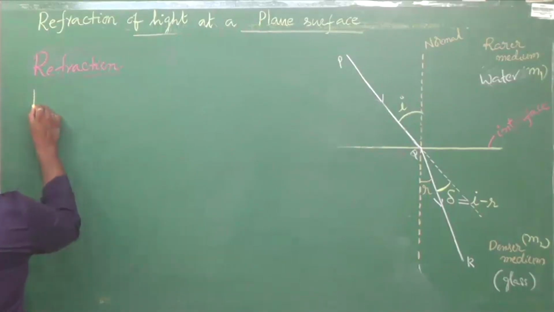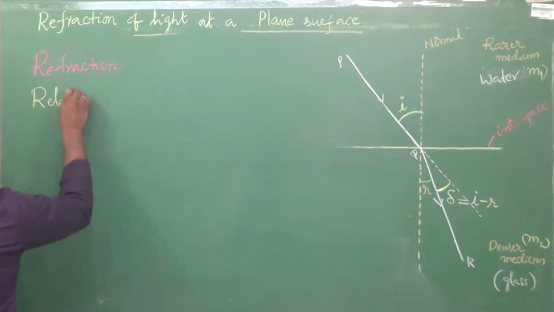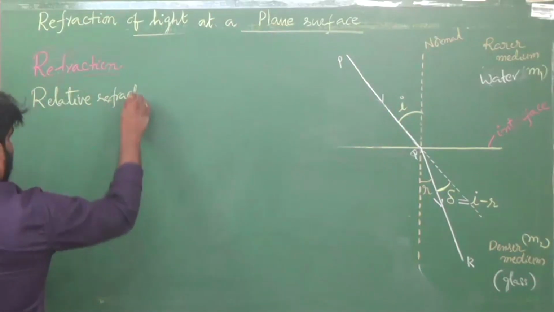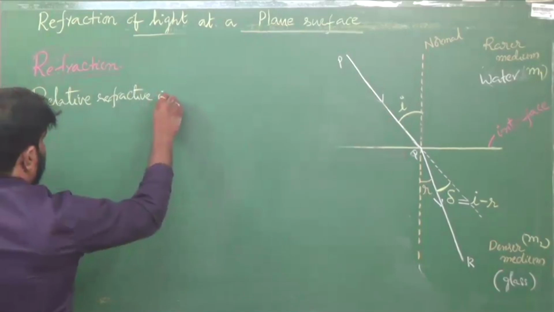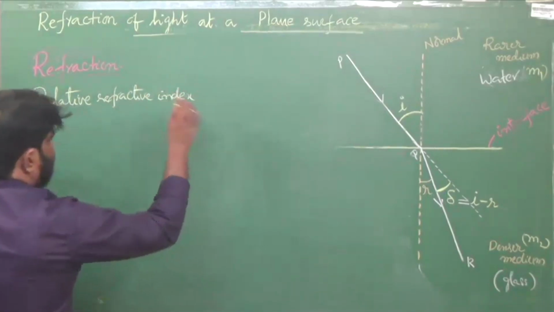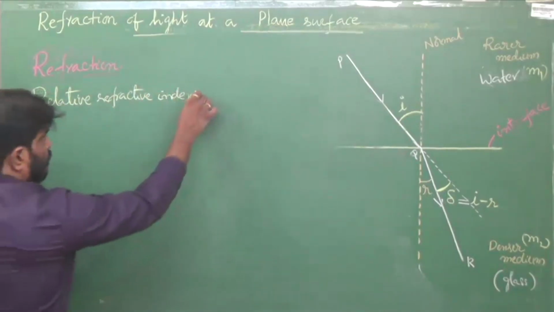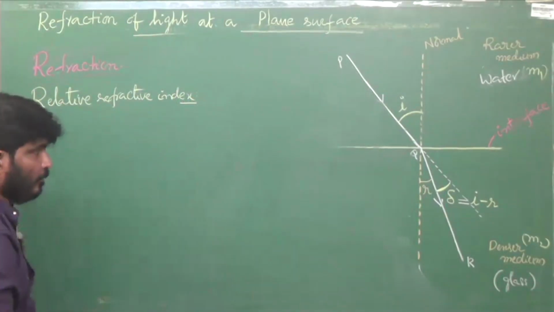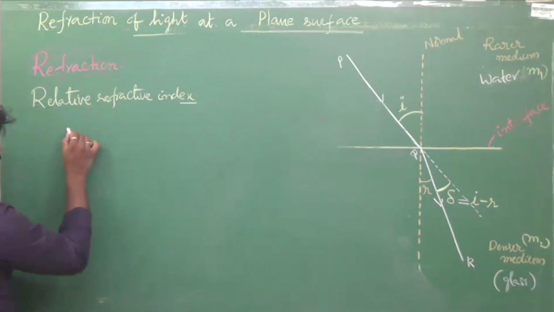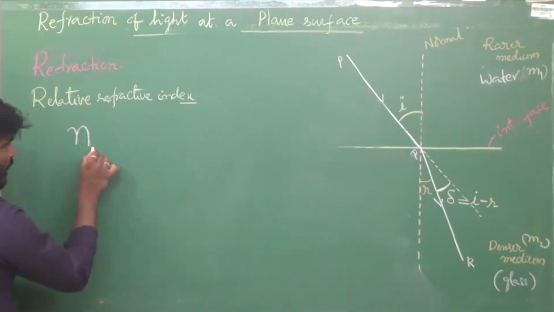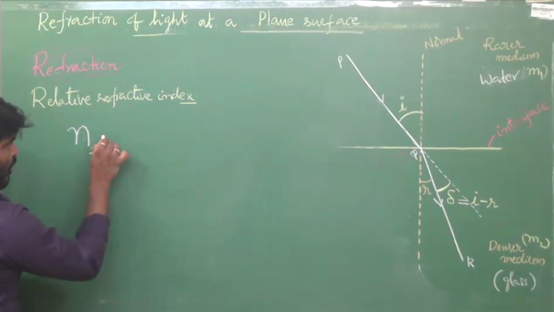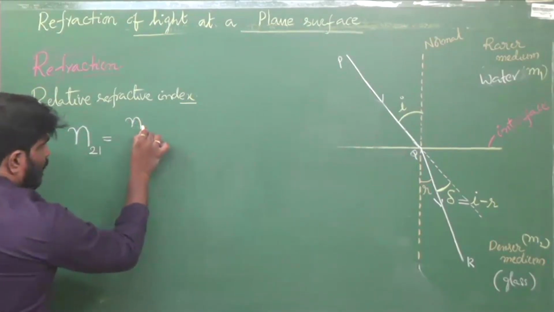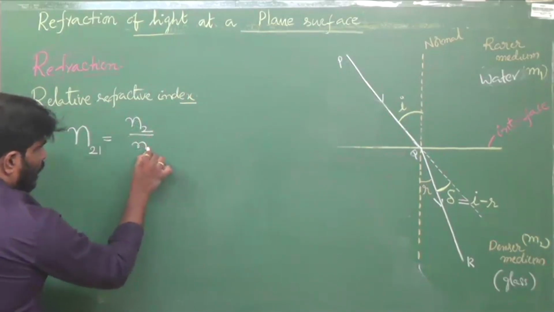N1, relative refractive index. Now let us consider that only. Tell me how to write refractive index of medium 2 with respect to medium 1. This can be written as N2 by N1.